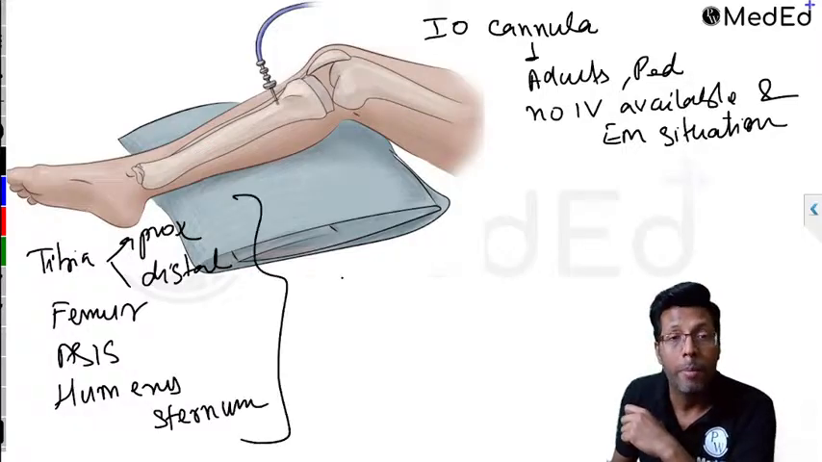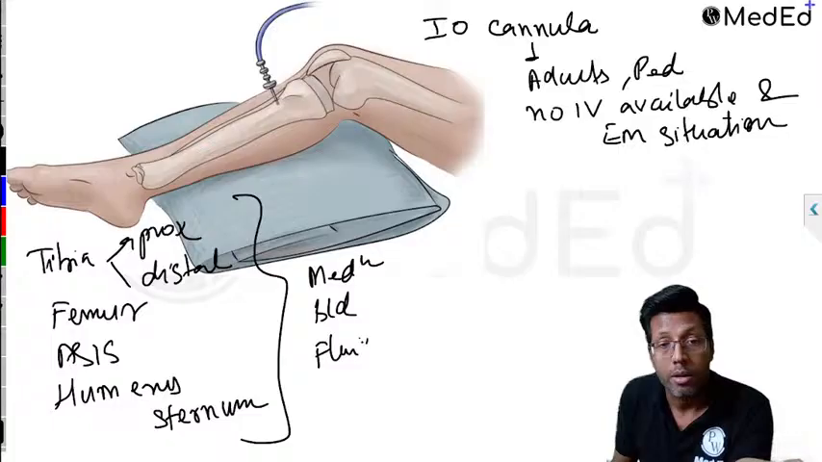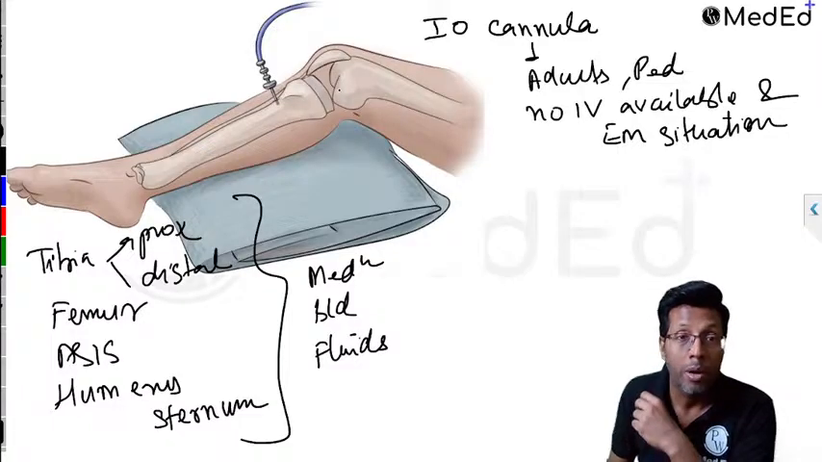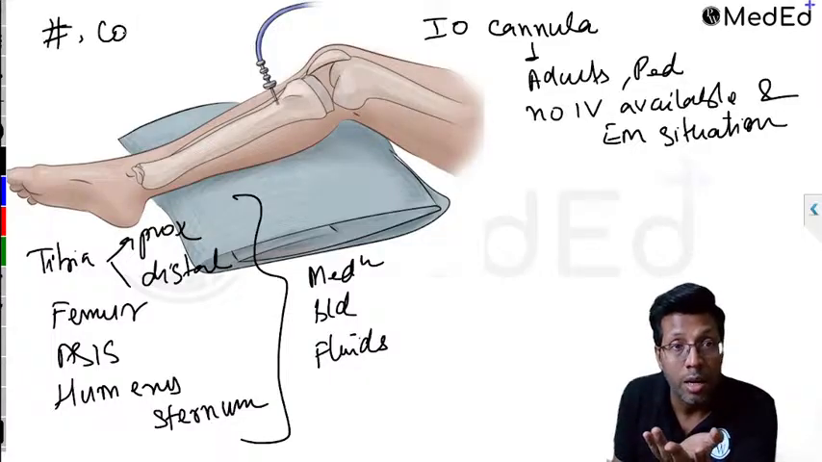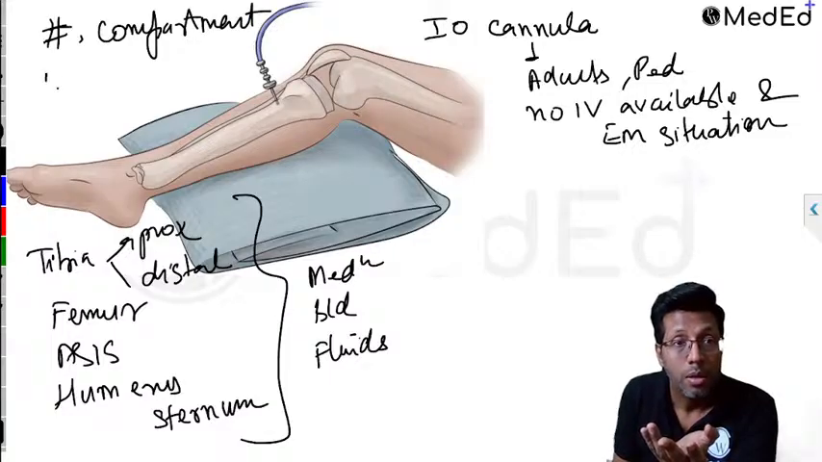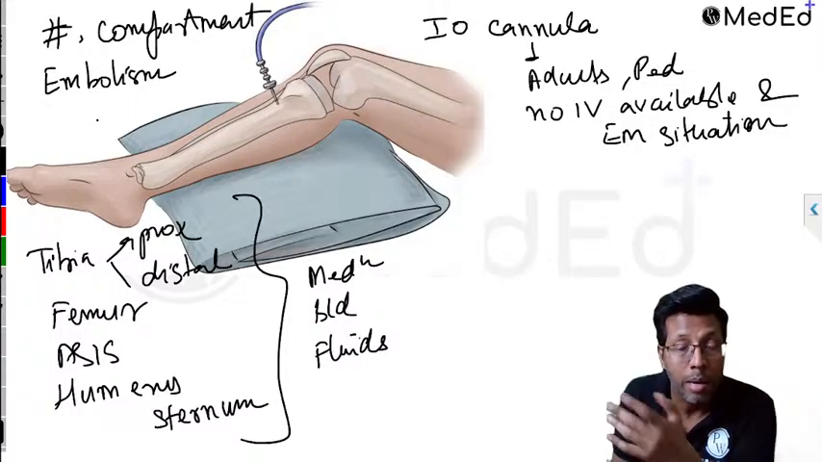You can inject from anywhere. Remember, it's like an IV cannula, so you can give medications from there. You can give blood from there. You can give fluids from there. This is helpful to save someone's life. But because you're near the bone, it can cause fracture, right? Especially in a child, it can cause fracture. There can be extravasation, there can be compartment syndrome, there can be embolism, right? So there can be fractures, compartment syndrome, extravasation, embolism, right?